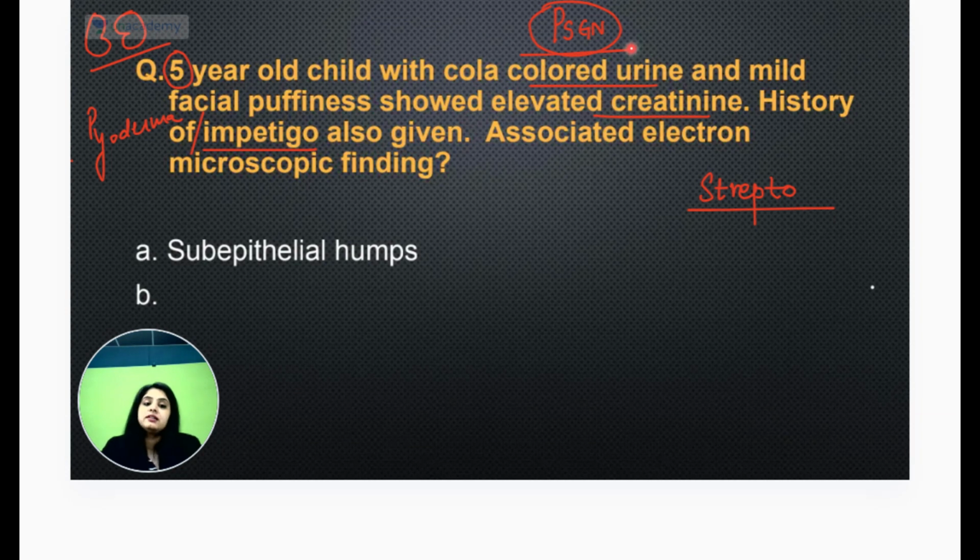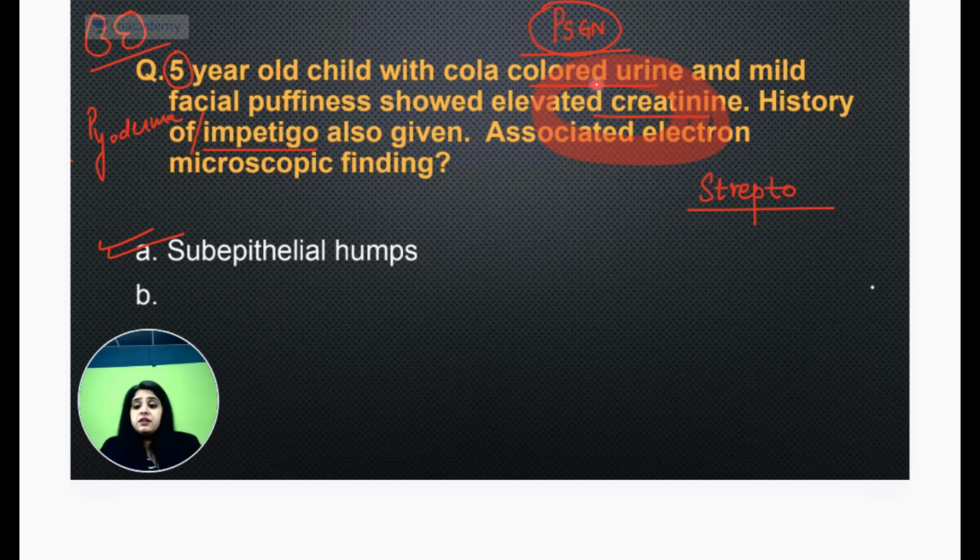अब यहाँ पे discrepancy क्या था? Some people have given me this, okay, ma'am, this was the history, associated electron microscopic finding was asked, and that is why we called it PSGN, में we see subepithelial humps. Only like say 50-60 odd students have told me that in the question it was written that electron microscope, you can give me a confirmation. So people are saying that there was a question which said that electron microscopy shows you crescents, and then that is the basis that answer में लिखा था, is it PSGN or RPGN or MGN or MPGN, ऐसा question था.